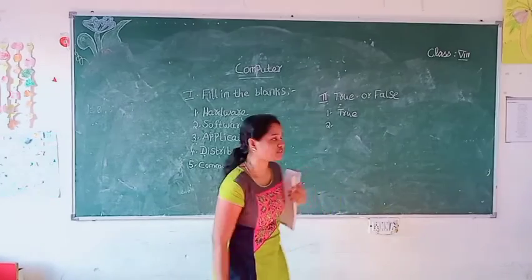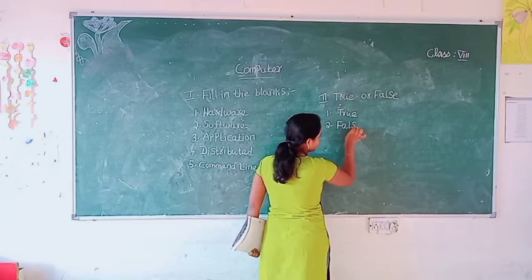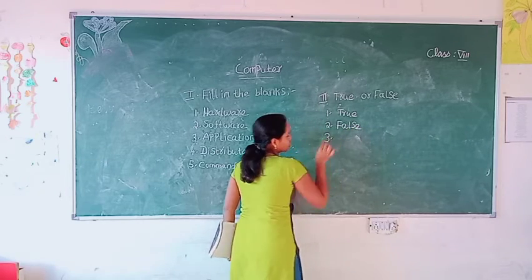What is the answer? False. F-A-L-S-E. False. Move on to the third question.